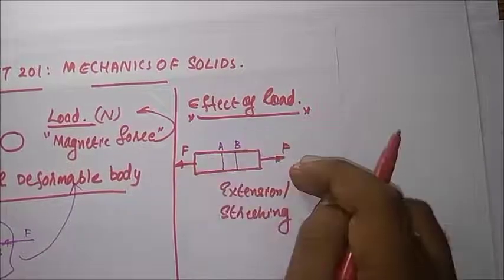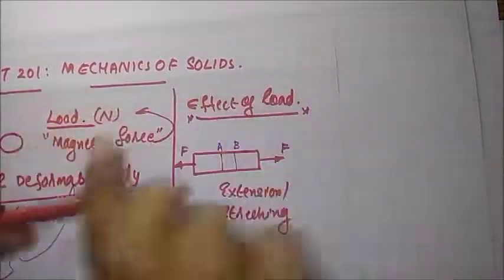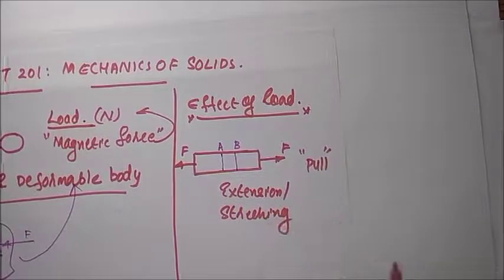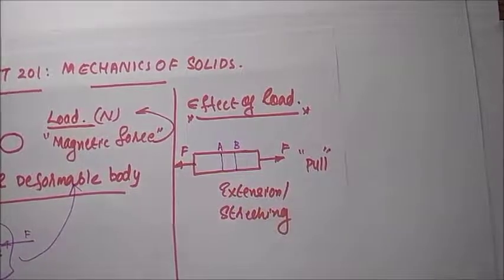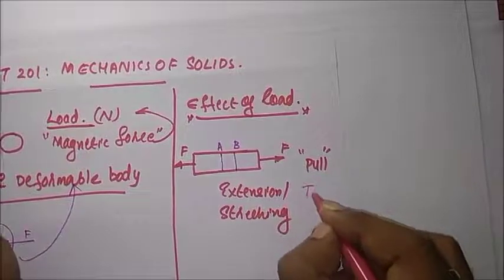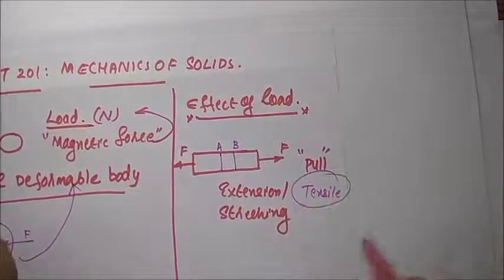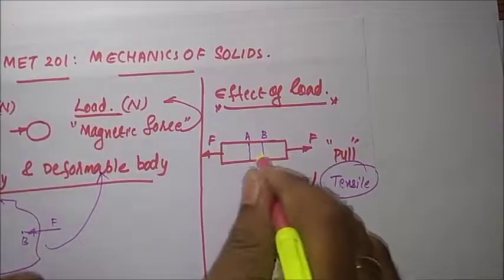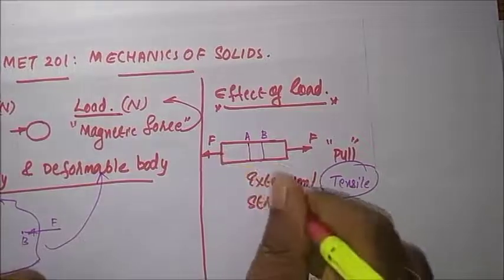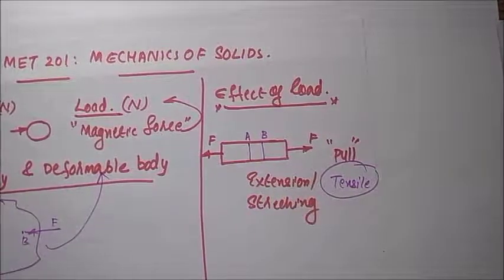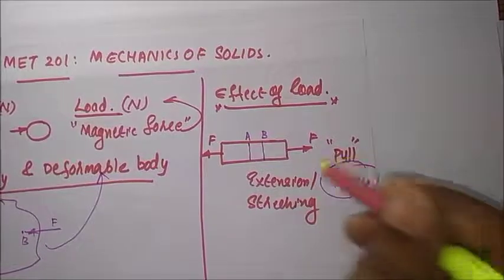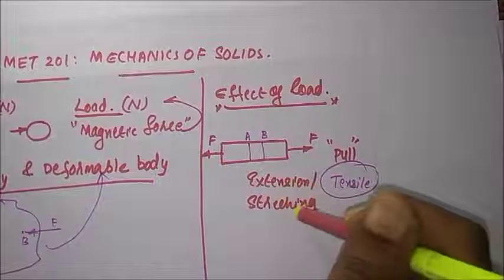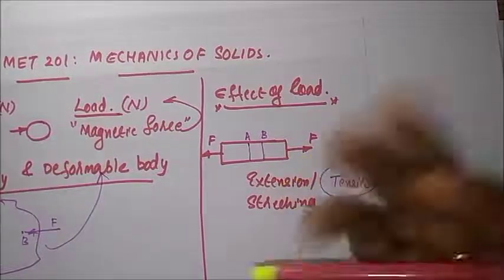Okay, then what is the nature of this force? This nature of force is known as pulling nature. This type of force is known as tensile force. Then what will happen for a tensile force? When a tensile force is applied in a member, the body will elongate or stretch with respect to that force. A pulling force which acts on the body and elongates or stretches it is known as a tensile force.